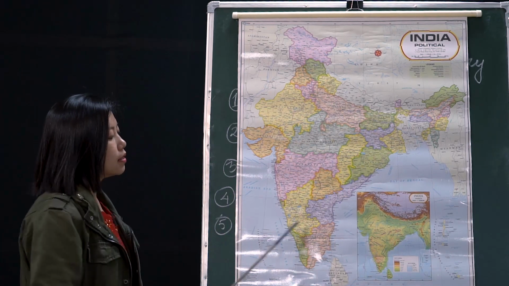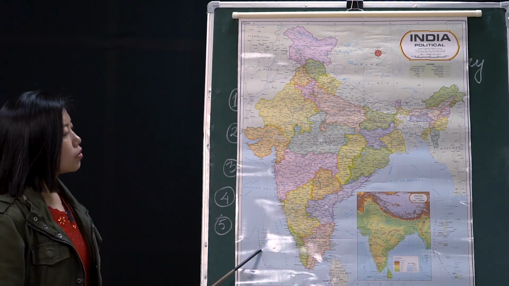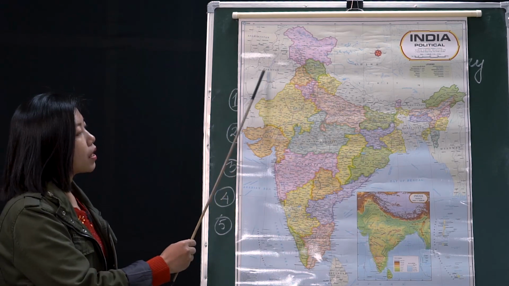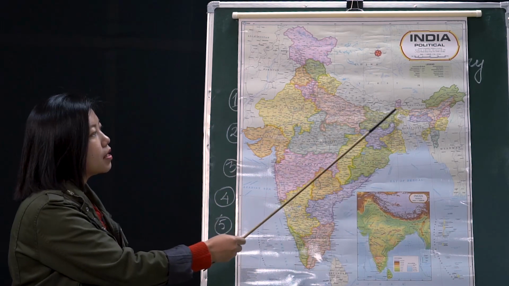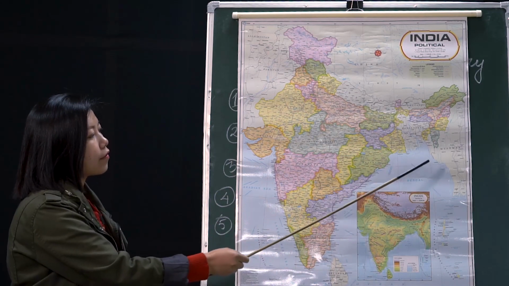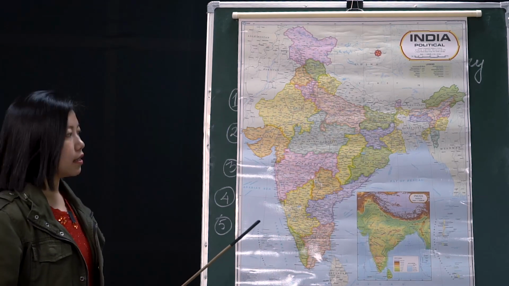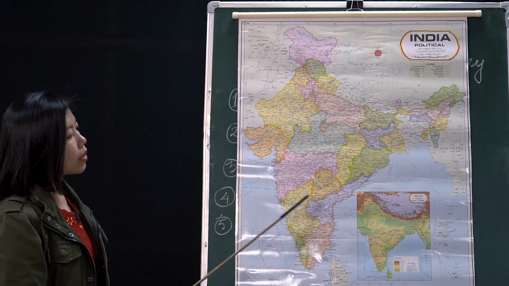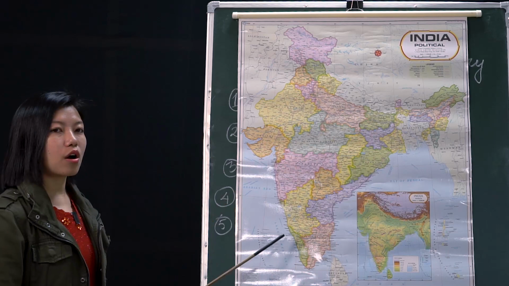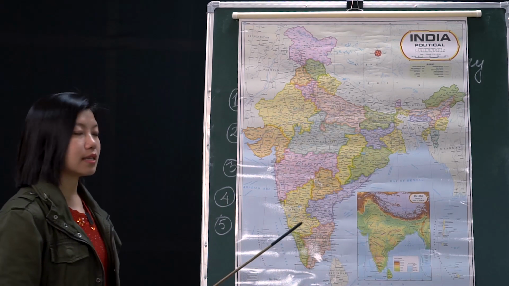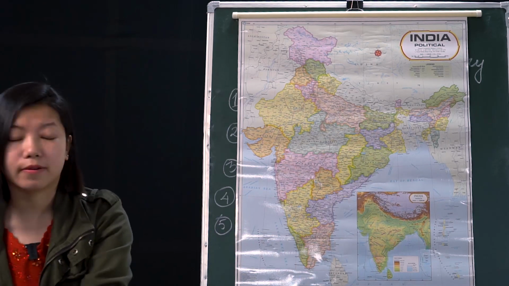Then we have two islands, the Andaman and Nicobar Islands and Lakshadweep, and we also have neighboring countries like Pakistan, Afghanistan, China, Tibet, Nepal, Bhutan, Myanmar and Bangladesh. Altogether we have 28 states and 9 union territories, and the size of India is 32,87,000 square kilometers, all right.